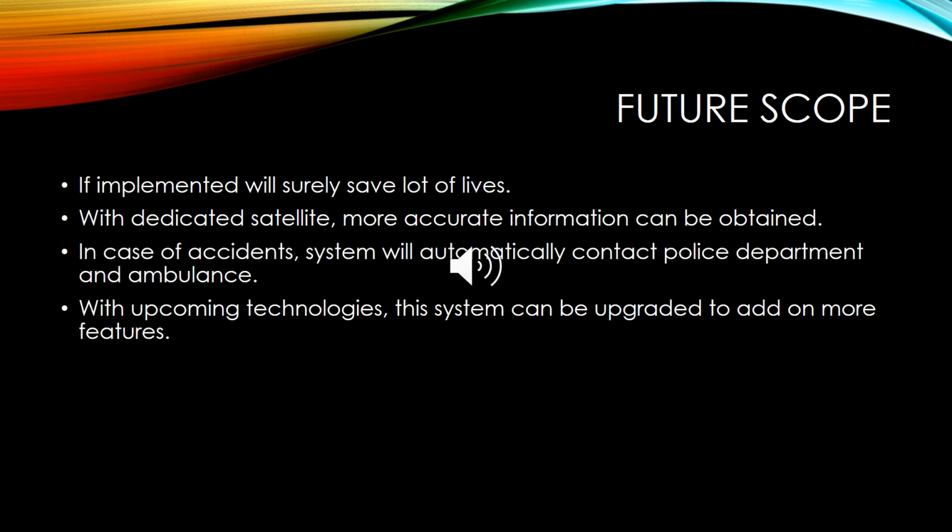Also, with a dedicated satellite for the system, since currently this system is an add-on feature on Google Maps which uses the satellite of Google Maps, more accurate and live information can be obtained. Currently, in case of any accident, only family members and friends of drivers are contacted. But the system will automatically contact the police department and ambulance, and help can be given faster, and this feature will save lots of lives.